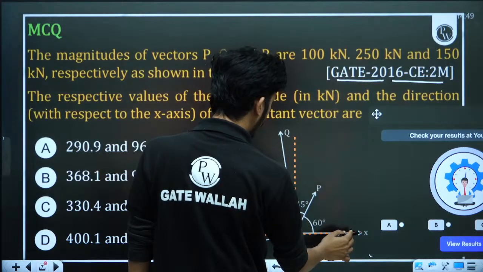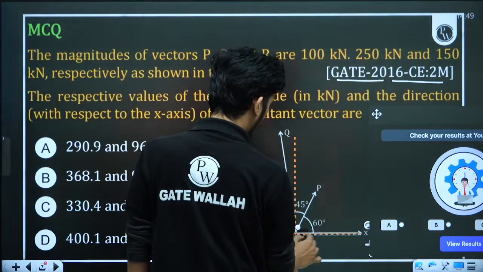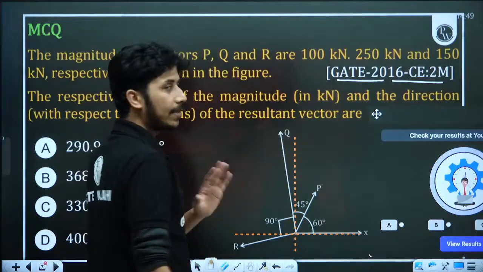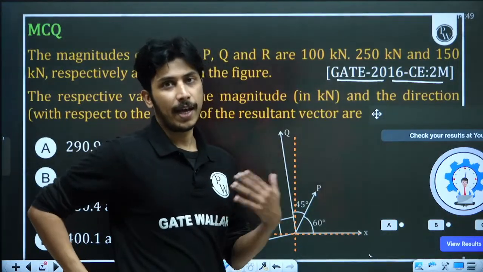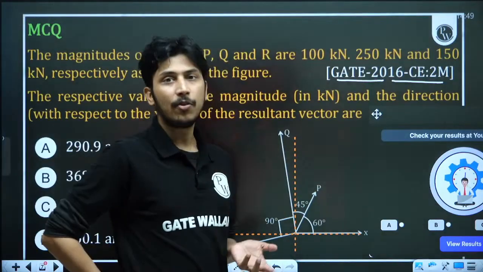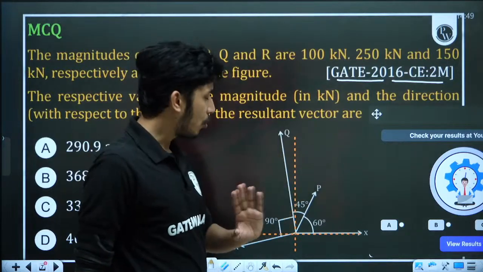So we have to just see what is the angle it is making with the x-axis only. Okay, so the cos of that will be the component along the x-axis, the sine of that will be the component along the y-axis. If it is coming out to be negative, it will be downwards. If it is coming out to be positive, it will be upwards. Automatically it will come out.